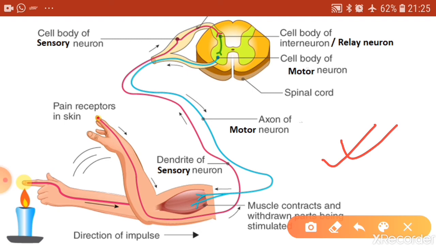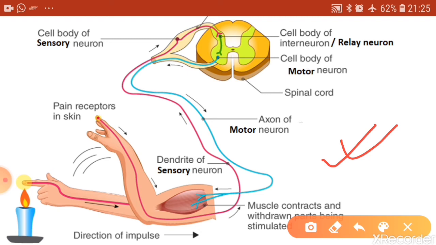Most of the reflexes will have the spinal cord as a center, but there are some reflexes, like those related to light and sound stimuli, where the center for reflex action is actually the midbrain. Here also in the midbrain there is no processing occurring because again the relay neurons pick the message from the sensory neuron and pass it to the motor neuron.